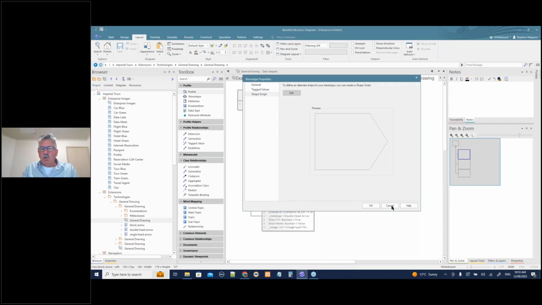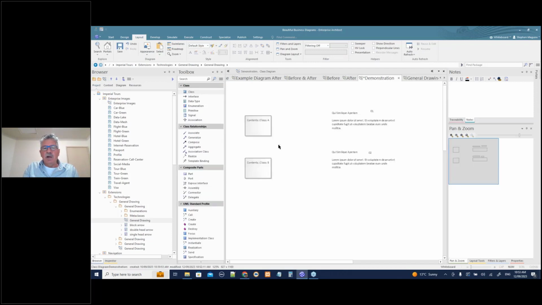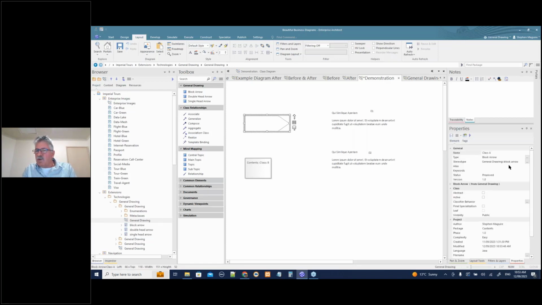So how do I do this? Well, I've created the profile and I've set up a perspective to do it. So I'm going to change perspectives now, and the perspective I'm going to use is my general drawing perspective. My elements that I had in my profile are now available on this toolbox. All I have to do is drag a block arrow on here and apply the type. There we go, and there I've got my block arrow. If I look over in the properties window, you'll see that the stereotype is block arrow. I can obviously do anything I want with that now.